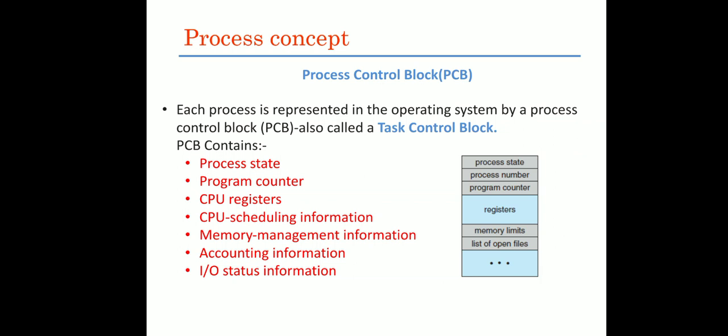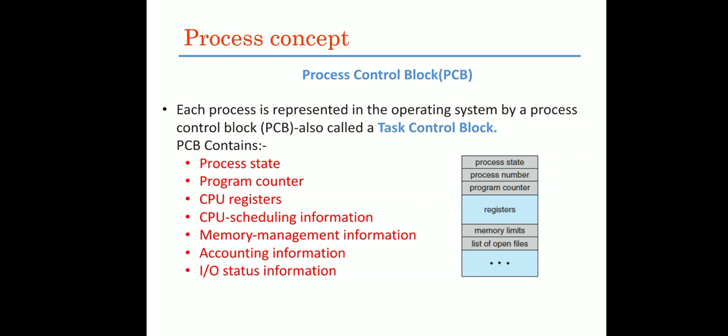Then we have CPU scheduling information. Now what type of CPU scheduling are you using? Round robin? Are you using FCFS? Are you using priority scheduling algorithm? Are you using shortest job scheduling algorithm? Such type of information will be there in your CPU scheduling information part. Next is memory management information. What sections of memory the process has taken, that detail will be there in your memory management information. Then accounting information.